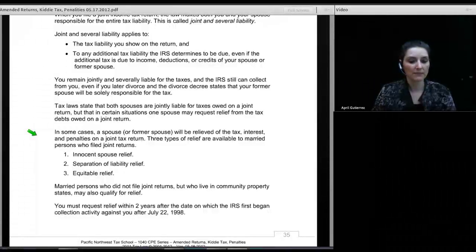And there are 3 types of relief that are available to married persons who file joint returns. The first one is innocent spouse relief. The second is separation of liability relief. And the third one is equitable relief. The one that I have direct experience with is innocent spouse relief. I haven't done it in years. The last time I did it actually was before they even had a form for it. It used to be that you have to type a letter and explain the situation. And in more recent times they came out with the form.